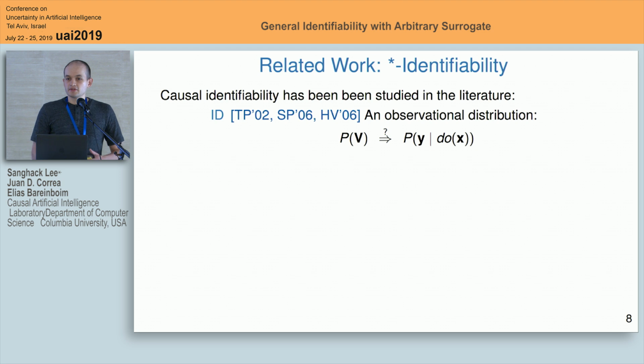Just to ground this and relate it to previous work, starting from Pearl 1995 and going through complete results from Spitzer, Huang and Valtorta, and the work from Jin Tian, we have that from observational distributions, we want to identify the causal effect. So from P(V) and the assumptions in a graph, we want to find the effect of X on Y. This is the most traditional identification task.